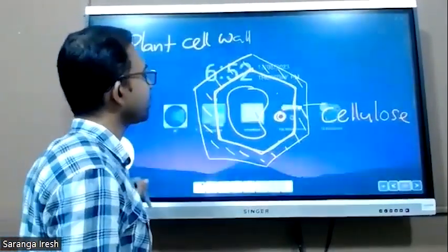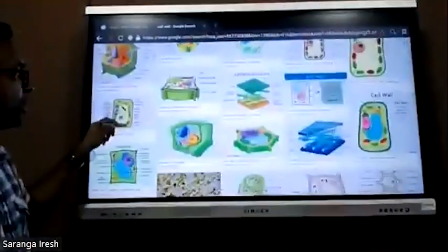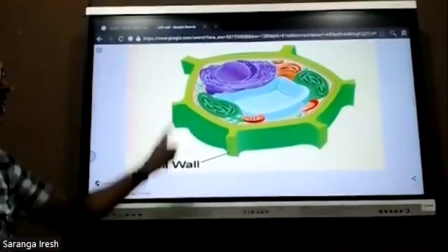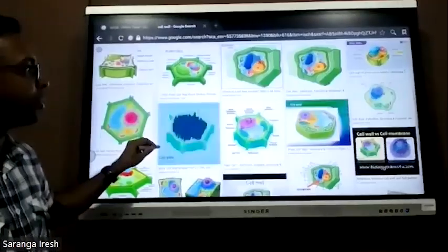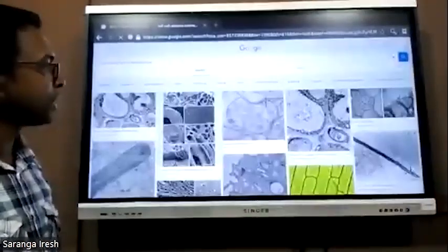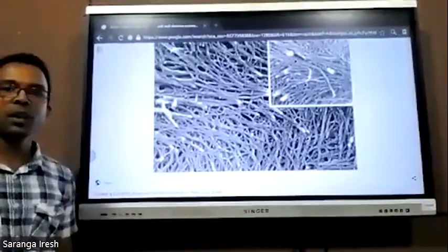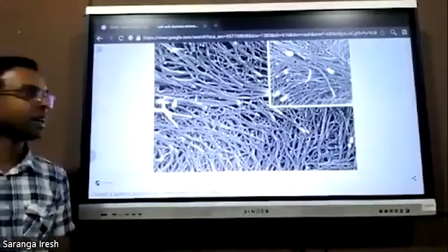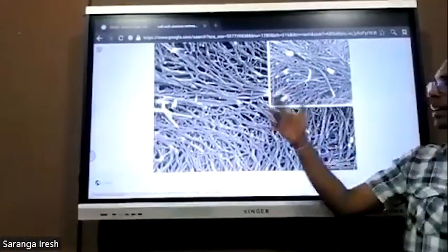See the structure of the cell wall of the plant. It is present surrounding the cell membrane, and it gives the unique shape. Under the electron microscope you can see the arrangement of cellulose fibers in the cell wall. There are a lot of pores, and anything can move through it. Substances can go through it.